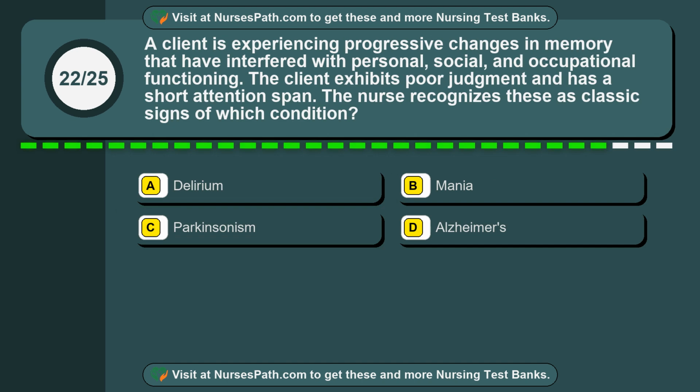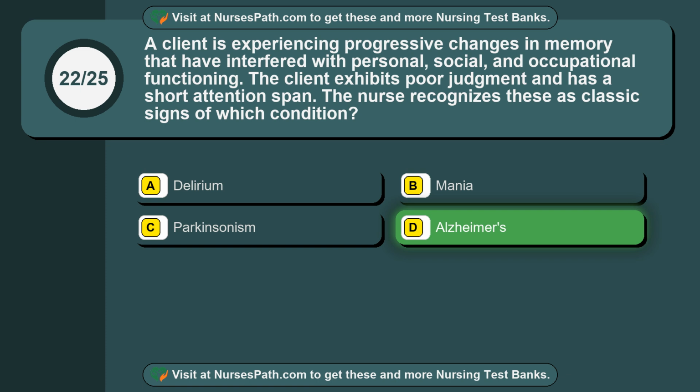Question 22. A client is experiencing progressive changes in memory that have interfered with personal, social, and occupational functioning. The client exhibits poor judgment and has a short attention span. The nurse recognizes these as classic signs of which condition? Option A. Delirium. Option B. Mania. Option C. Parkinsonism. Option D. Alzheimer's. The correct answer is option D.